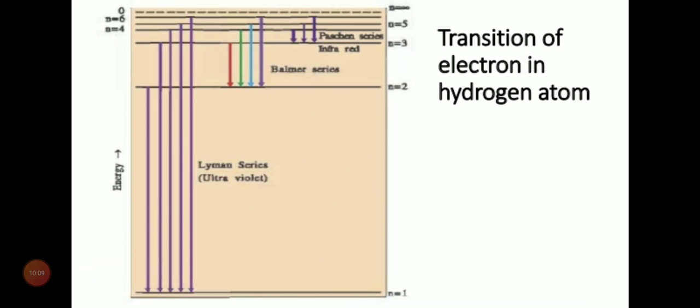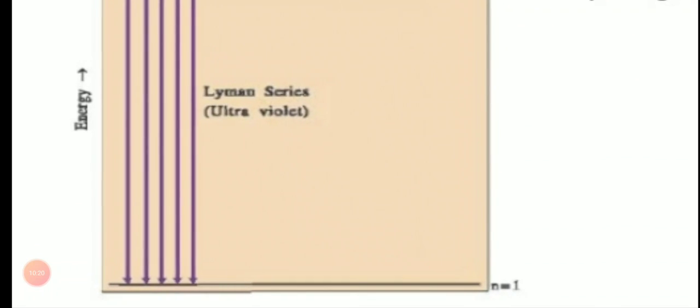This is how the case is taking place. Suppose in the purple lines it is shown that the electron getting excited travels to various energy levels. From the first energy level, which was the ground state of the hydrogen electron, it jumps to either the second or third or fourth or fifth or sixth, up to whatever level it is going. If from the fifth energy level the electron is returning to the second level, if from the fourth energy level again it is returning to the second level, if from the third level it is returning to the second level, then it is known as